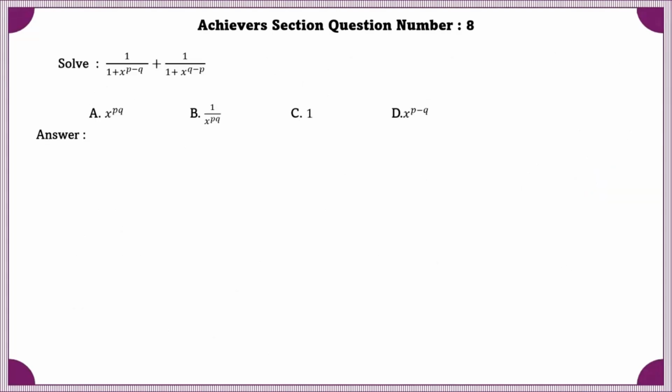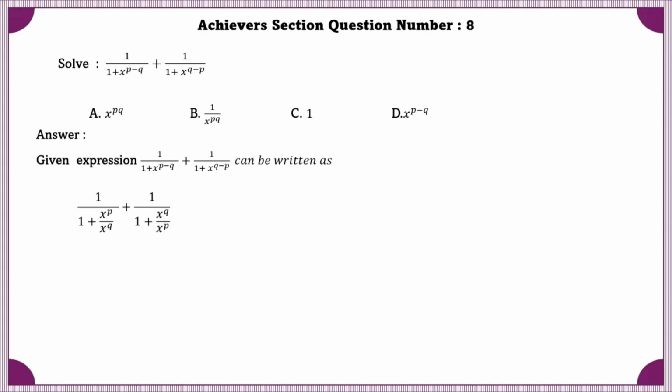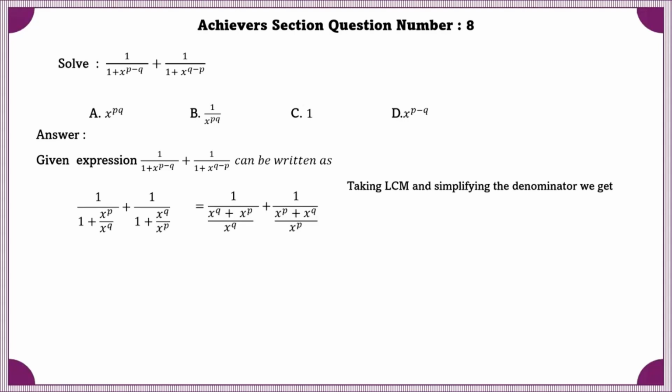Achiever section question number 8. Solve the given expression. In the given expression, this can be written as the following. Taking LCM and simplifying the denominator, we get x to the power q by x to the power q plus x to the power p plus x to the power p by x to the power p plus x to the power q, which can be written as x to the power q plus x to the power p by x to the power q plus x to the power p, which is nothing but 1.